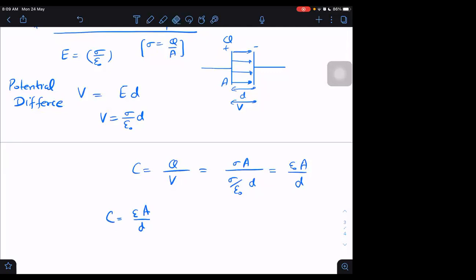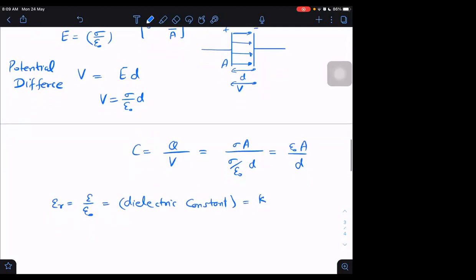Normally, what we do in this chapter, epsilon upon epsilon naught, which we used to call relative permittivity, here we call it dielectric constant, and that is represented normally by K. Coulomb's constant, no more we will use K here. We will use the electric constant as K in this chapter, and that is nothing but relative permittivity also.